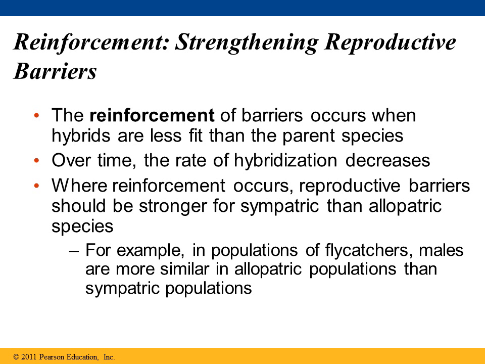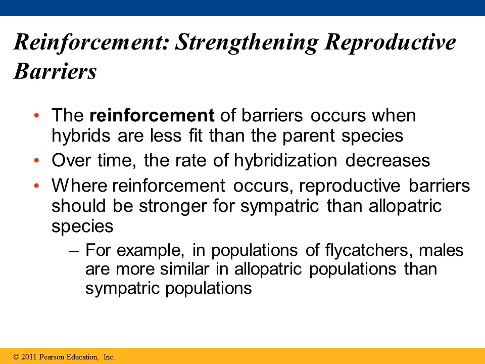So when species meet in a hybrid zone and reinforcement is the outcome, the species create hybrids that are less fit than the parent species. So over time, the rate of hybridization decreases. Now, where reinforcement occurs, reproductive barriers should be stronger for sympatric than allopatric species.